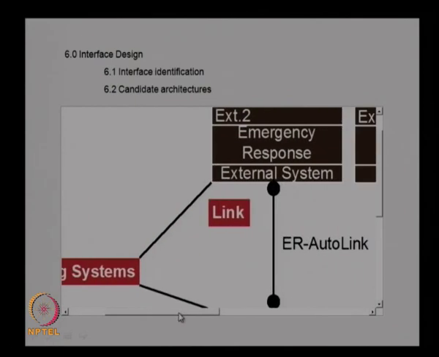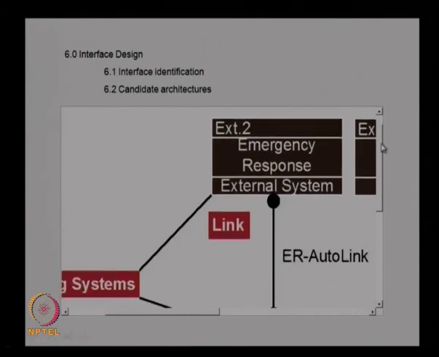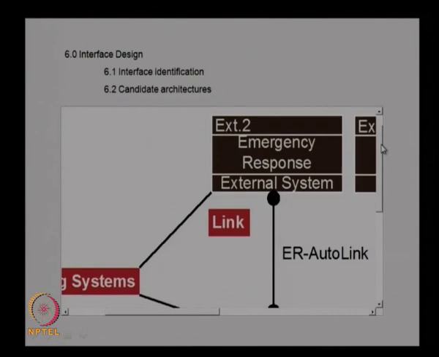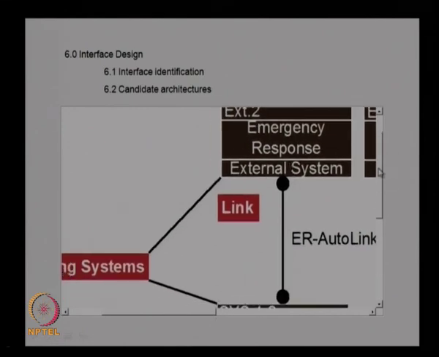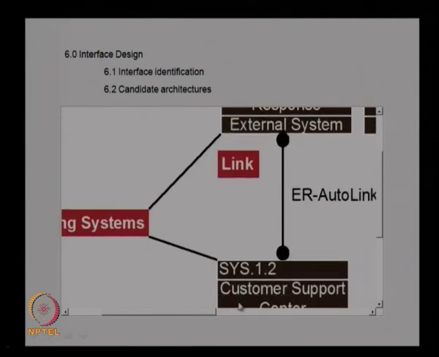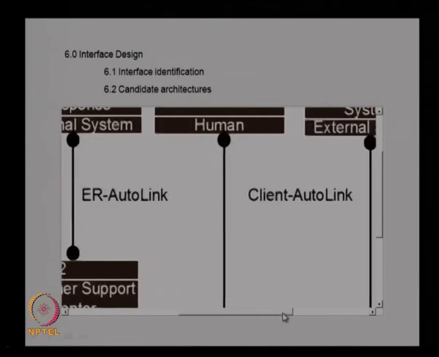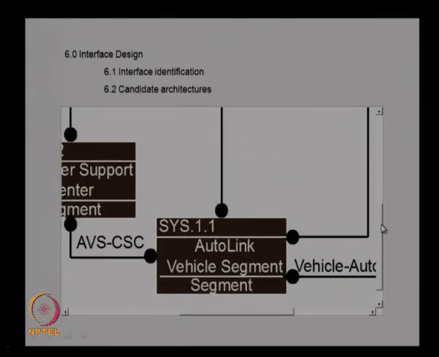We try to identify the interfaces required between the system and external systems, as well as the system and its subsystems. So, here you can see there are different interfaces. Between the emergency response and customer support there is an interface, the AutoLink interface. Then you have the human and AutoLink vehicle segment interface.